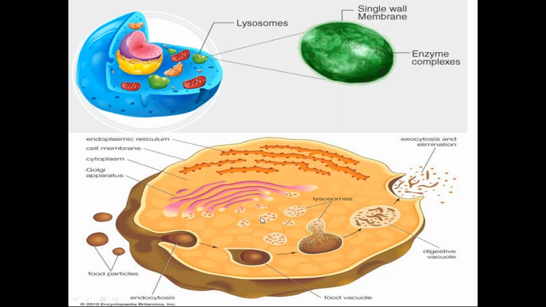Can you see the ends? The ends are budding out in the form of lysosomes. The ends are budding out. When we are studying the Golgi, we will see how it is formed. But here you should know that they are made from the Golgi apparatus. Okay, can you see here the budding? And from the terminal end, they are budding into these vesicles.